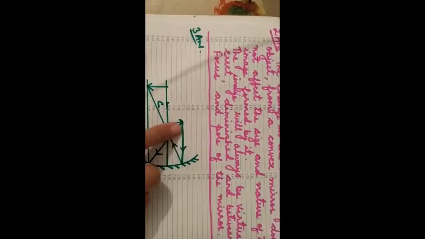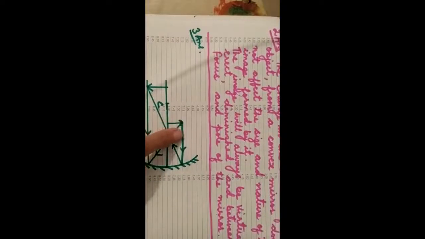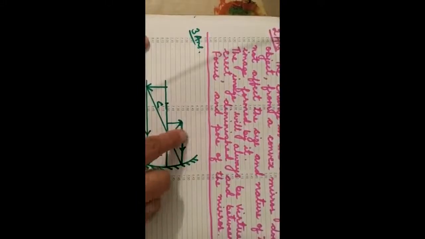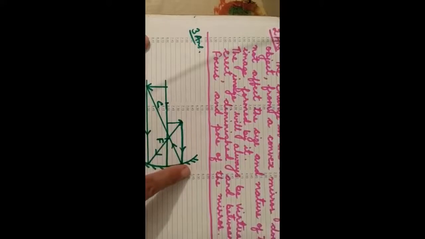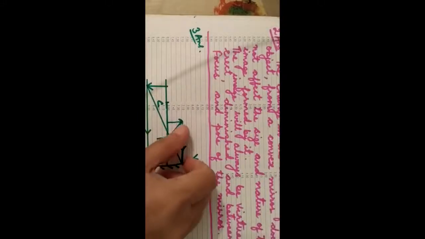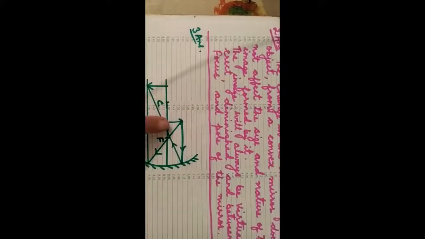As usual, you see the line which is parallel to the principal axis always passes through the focus after reflecting from the mirror. You see the line here, it is parallel to the principal axis. After getting reflected from the mirror, it passes through the focus. And here you see that the line which is coming across the focus, after getting reflected from the mirror, becomes parallel to the principal axis, and both the reflected rays are cutting at a point here.